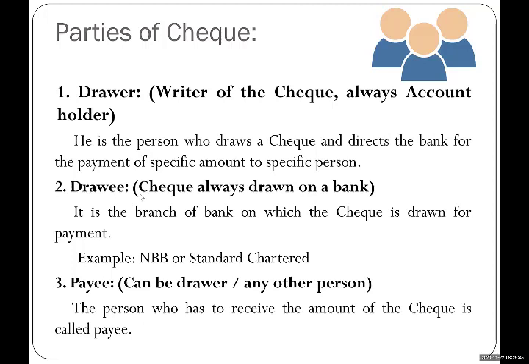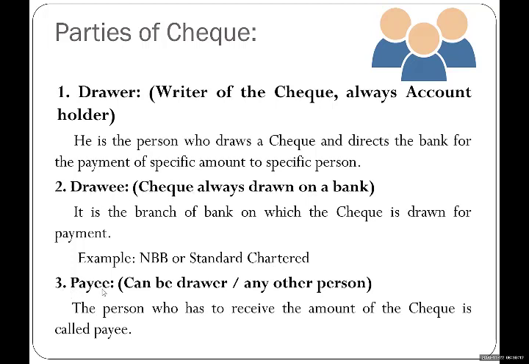So who is a drawee? Always drawn on a bank. Drawee is always a bank. So it is the branch of a bank on which the check is drawn for the payment. For example, National Bank of Bahrain, Standard Chartered, it is a drawee. Always the drawee is a bank.